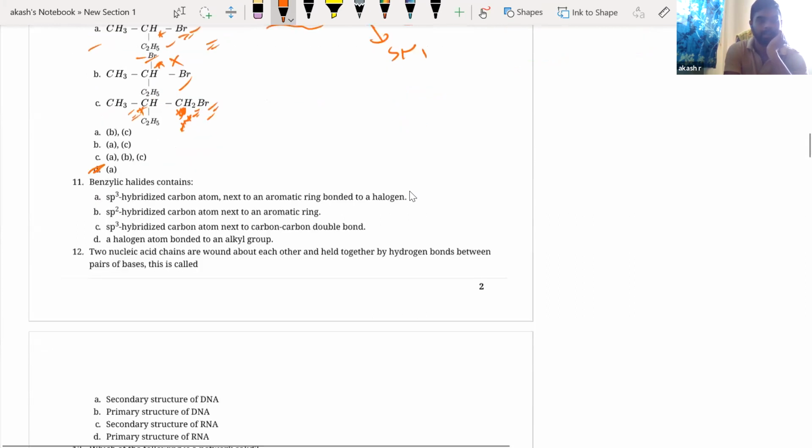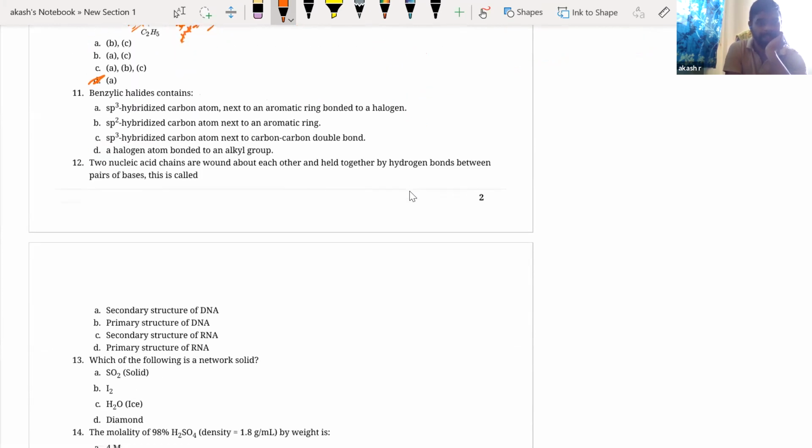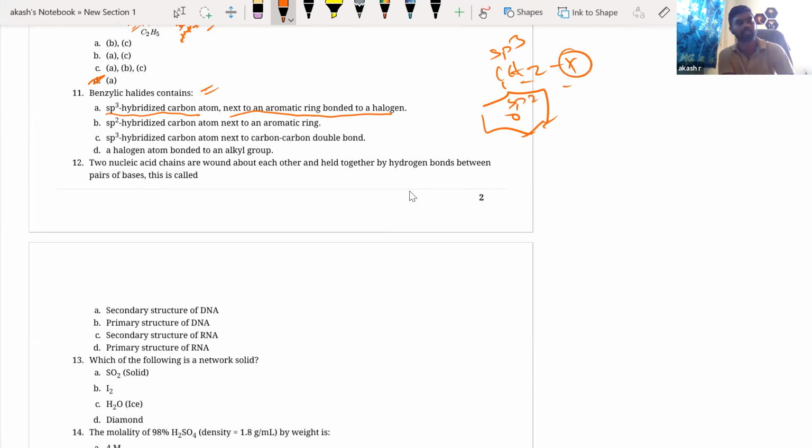Okay, right. Next, benzylic halides. Benzylic halides means you have a benzene ring, CH2 and X. That is what is benzyl. So, what is the question? An sp3 hybridized carbon atom next to the aromatic ring? Yes, absolutely. This carbon atom is sp3 hybridized. This carbon atom is sp2 hybridized, and that is having your X.